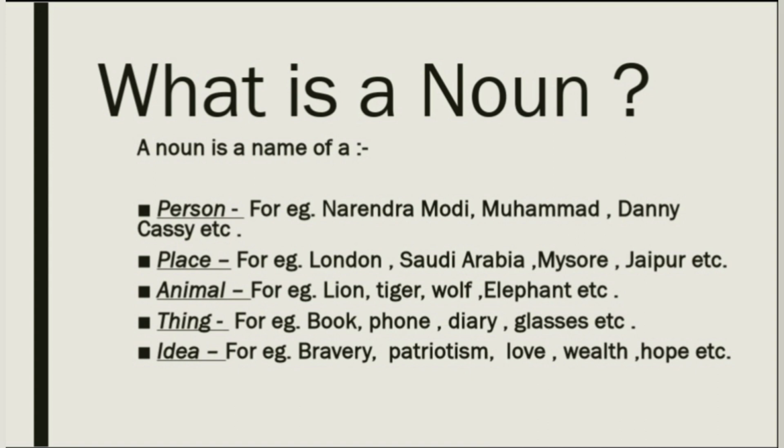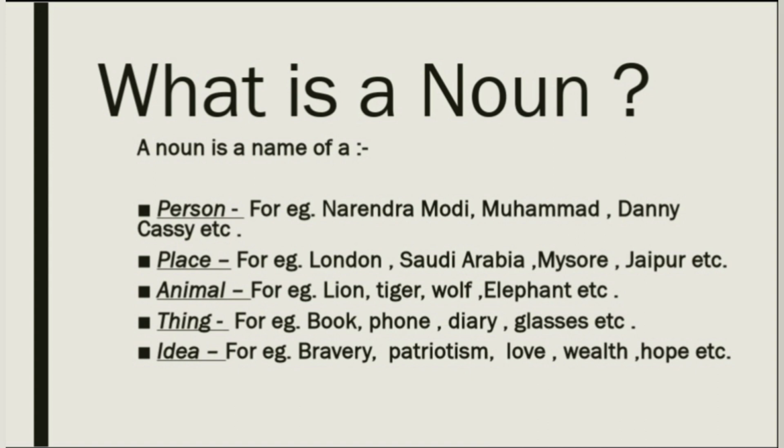Persons such as Mr. Narendra Modi, Muhammad, Danny, Cassie, etc. Name of a place such as London, Saudi Arabia, Mysore, Jaipur. Name of an animal like lion, tiger, wolf, elephant, and things such as book, phone, diary, glasses.